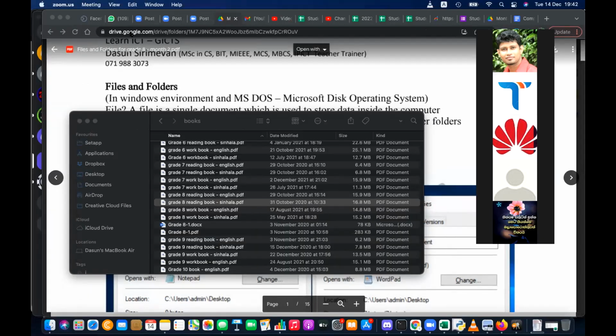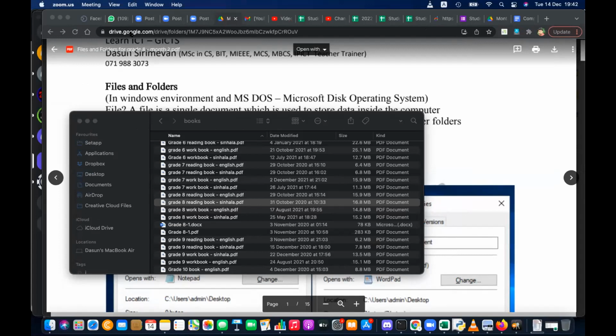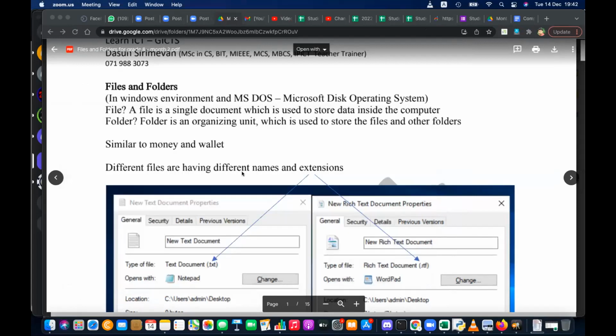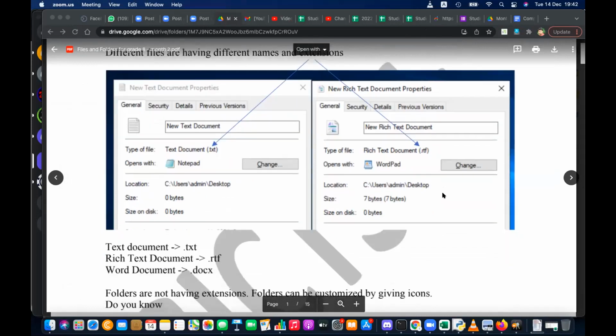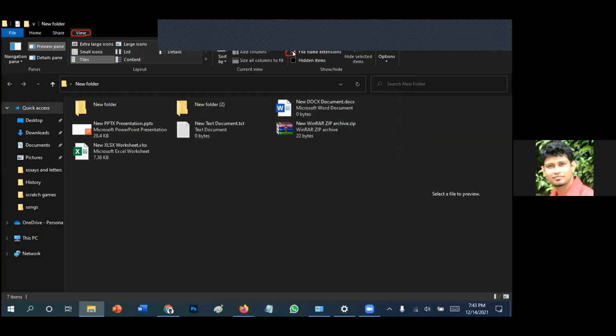So I just want to show these options. You can see here, each file has something like this that is called the extension. Each file has this, though not in the brackets, and that is called the extension. When you go to the view and tick file name extensions, you can see that. And the extension, of course, you can change. So let's change it now. I'm again reverting back to the Kavit screen.